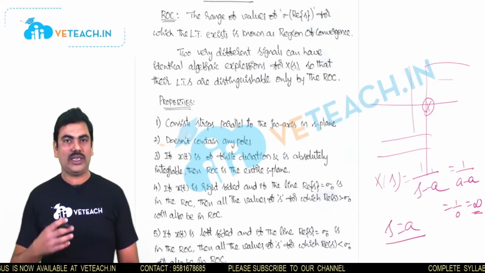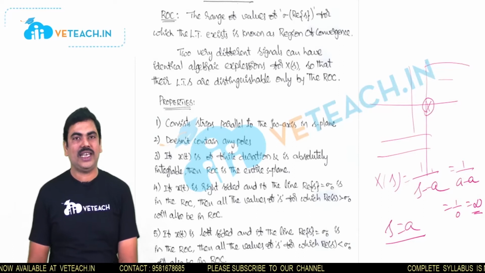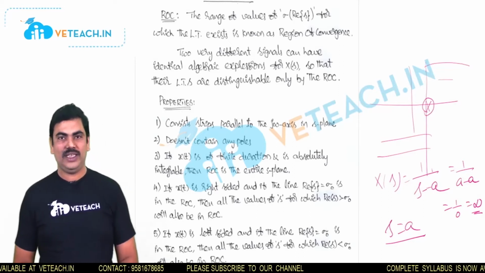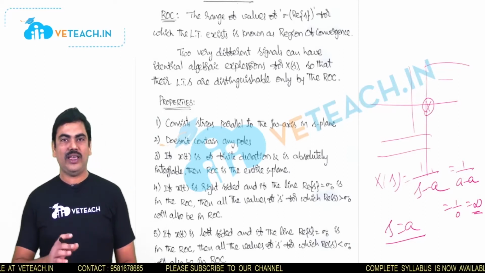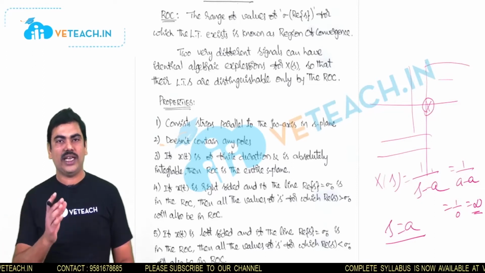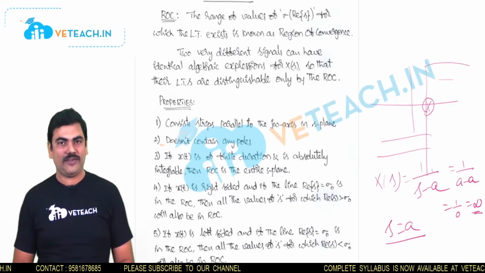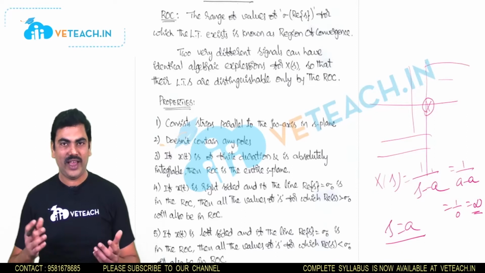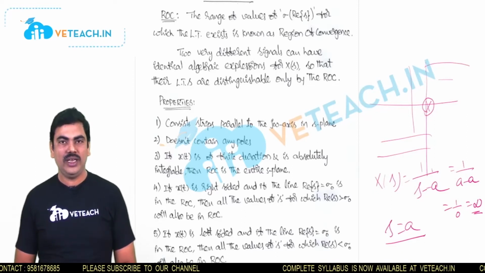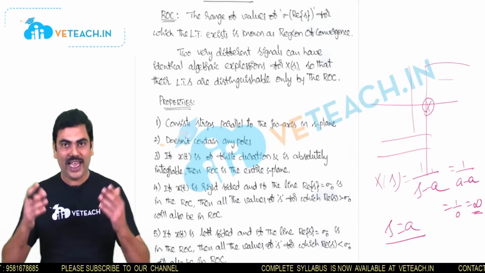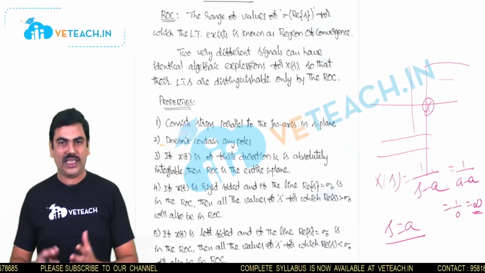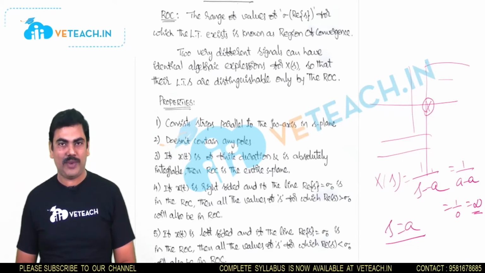And come to the third property. Whenever the signal is of finite duration, that means the signal is having zero value as t tends to infinity, and whenever it is absolutely integrable, the ROC is the entire S-plane. There is no restriction on the existence of Laplace transform.